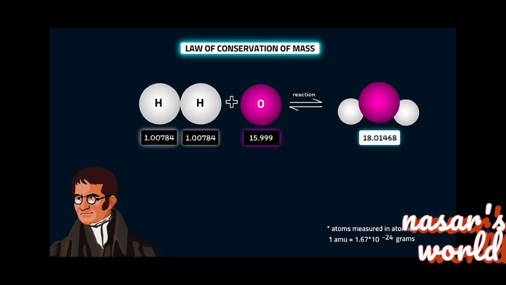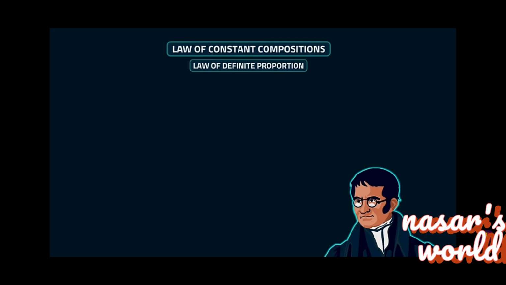1.00784 and for oxygen 15.999. So when combined, we will get a water molecule with a weight of 18.01468. This weight is the same for all water molecules. Hence, the total mass of all the atoms before the reaction must equal the total mass of all atoms after the reaction.